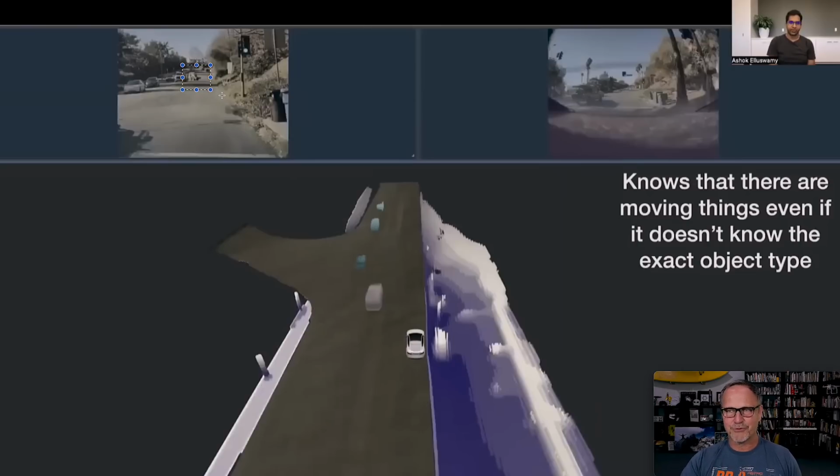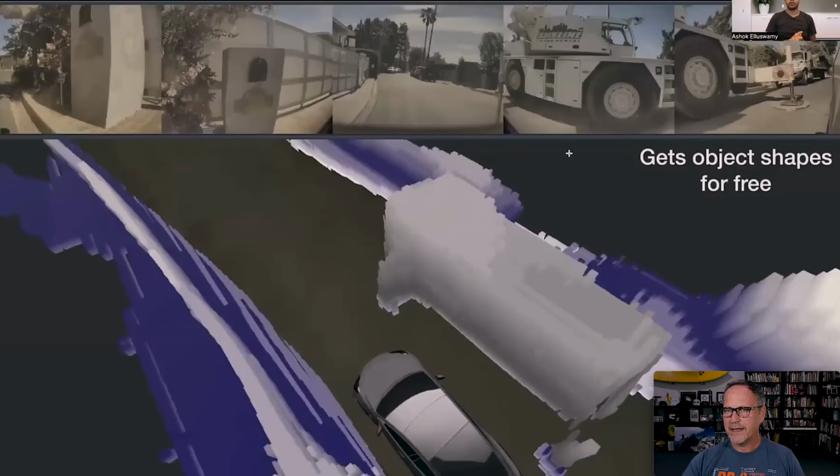So that's really important, right? Because you're not going to always see something that you recognize. You just have to recognize that something is there. And then we get this really cool image that may not look like a lot, but if you look up here, you can see that this truck has a thing that's sticking out at the end of it. It's like a jack. I assume that there's a cherry picker up above it, and so it's just something to make sure that it's a very, very stable base.